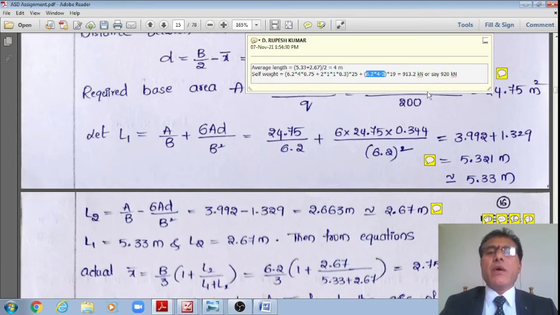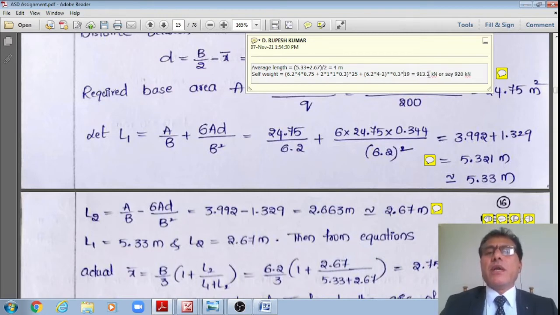Whereas now, if I assume the soil overburden over that as 0.3, therefore that multiplied by 0.3, and that multiplied by the intensity of the soil, which is equal to 19 kilonewton per meter cube.